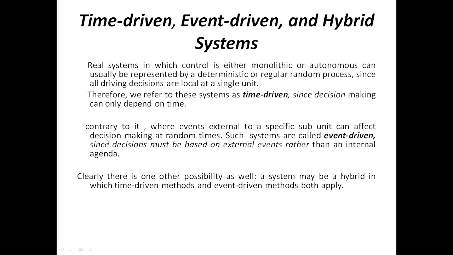So the decision is based on external events. Another example of event driven is if you move or touch the mouse or the keyboard of a computer system which has been idle for many minutes, then it is an event driven model. Some decision will be taken, something will happen, that is event driven.